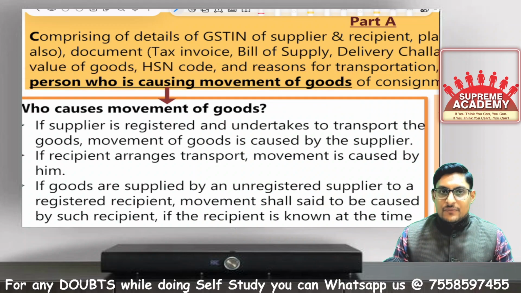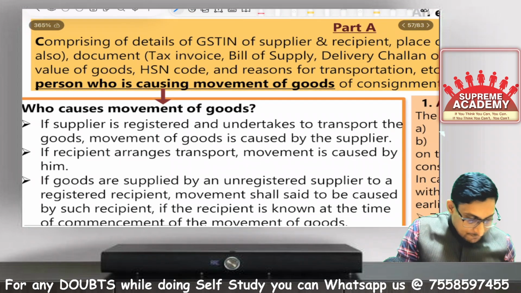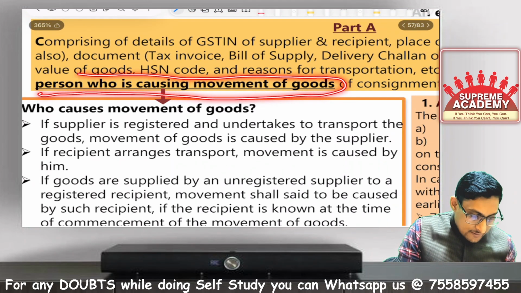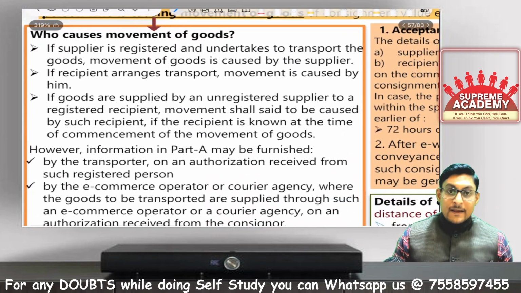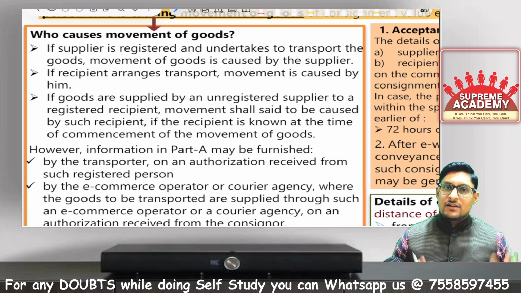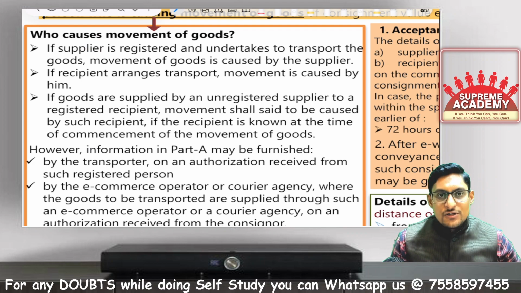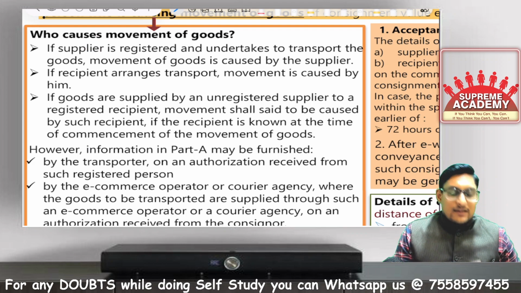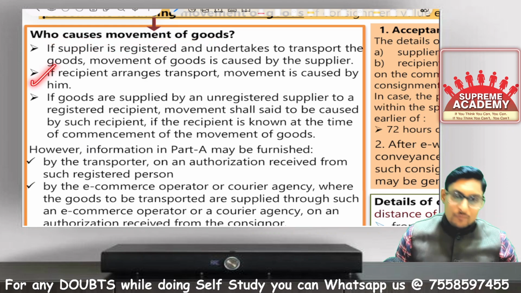Very, very important term: registered person causing movement of goods. This is the person who is required to generate part A. Now, who is the person causing movement of goods? If the supplier is registered and the supplier himself is saying that I will arrange the transportation for the recipient, then the supplier is the person causing movement of goods. That is case number 1. Now case number 2.